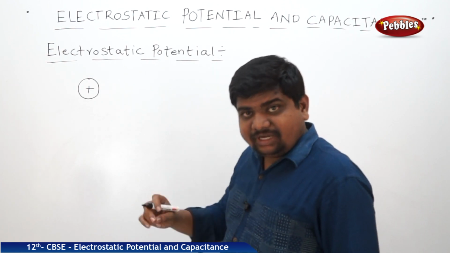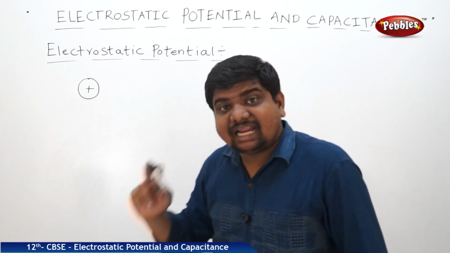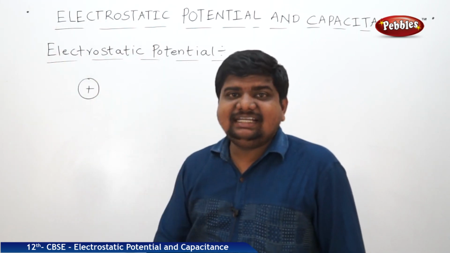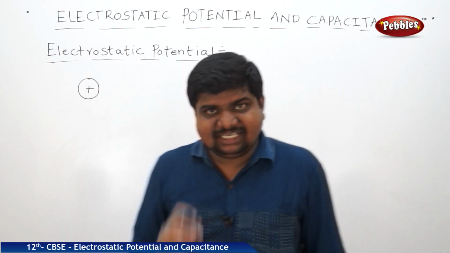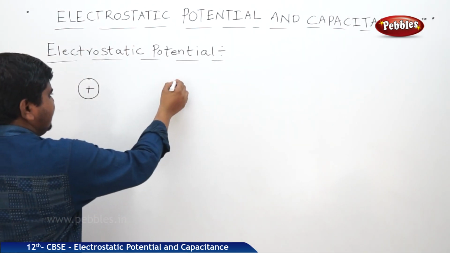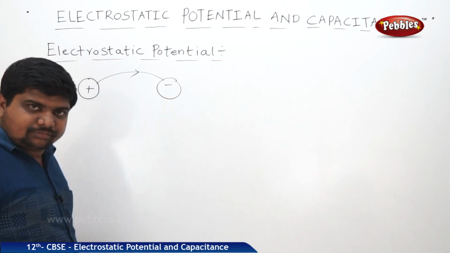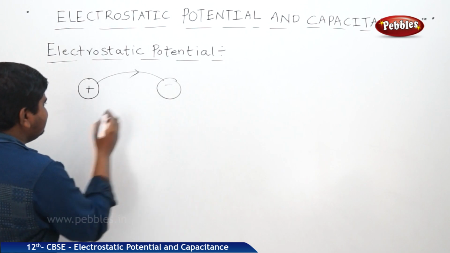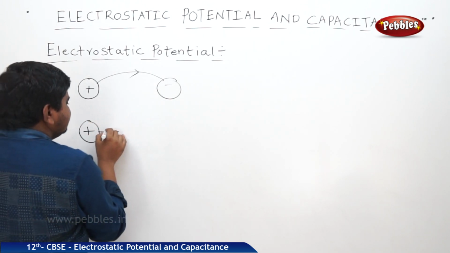If there is no negative charge in the field or in the path, the field lines will travel to infinite distance until and unless they reach an opposite charge. That means if there is a negative charge within a finite distance, the field will be closed. If there is no negative charge, the positive charge field lines travel to infinity